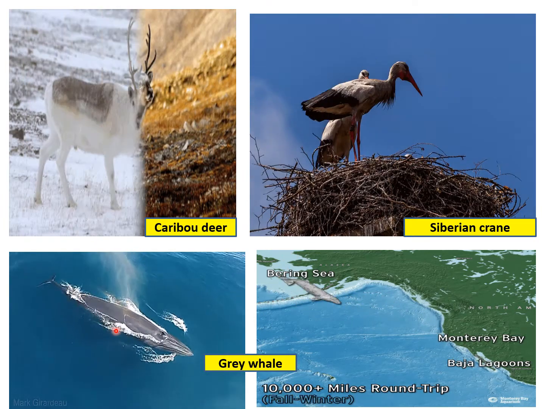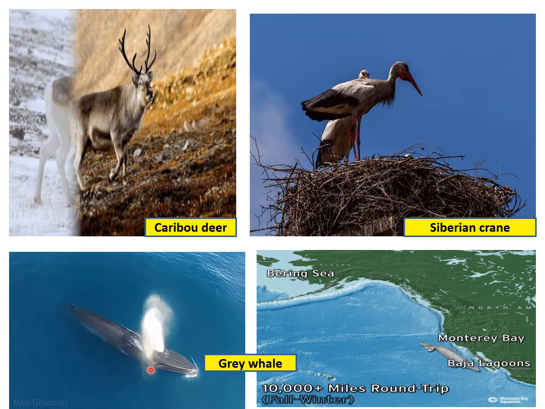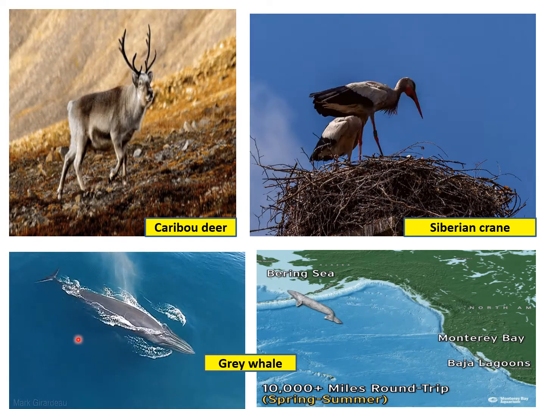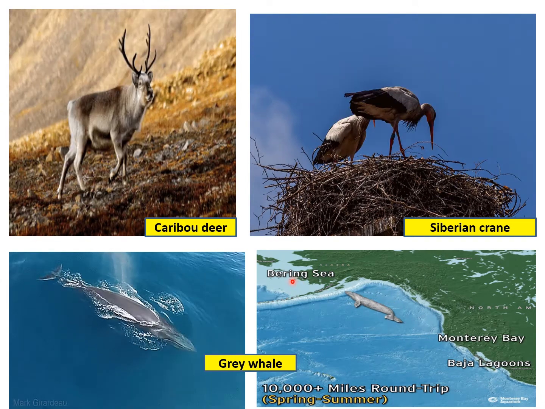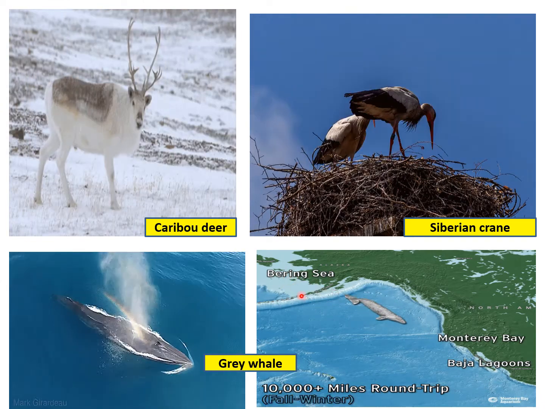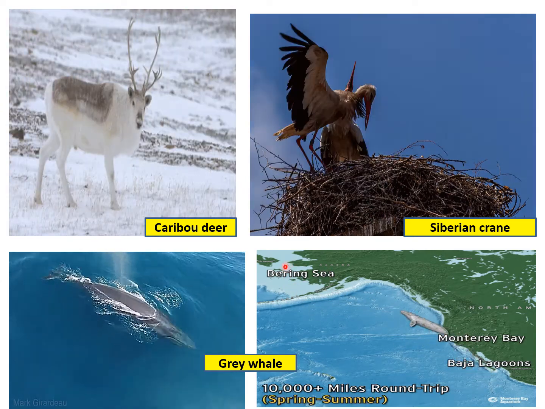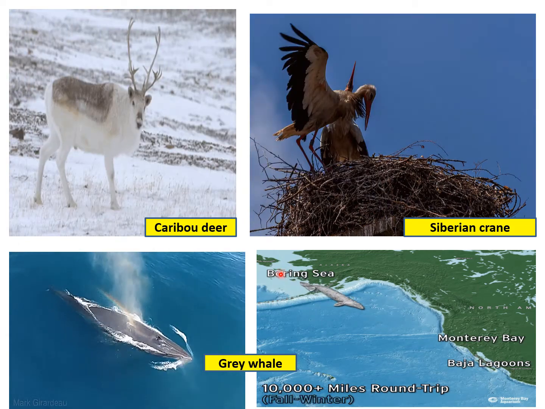This is the gray whale. You can see it is breathing and giving out water while breathing. This is the gray whale, and it is migrating from here to here, then again going back. This is migration. Coming to a place, then again going back to the original place. This is migration.